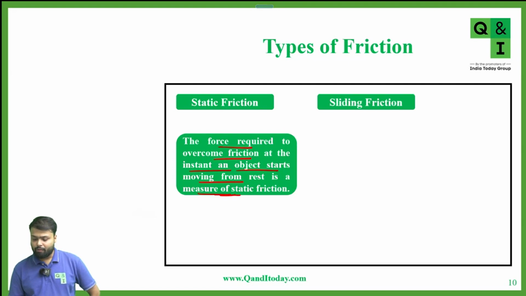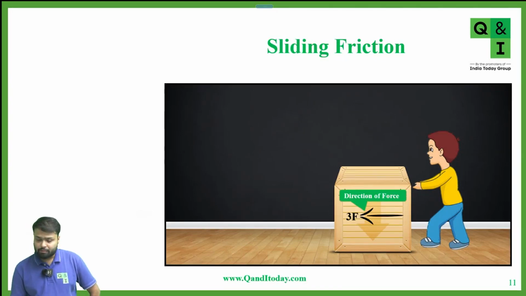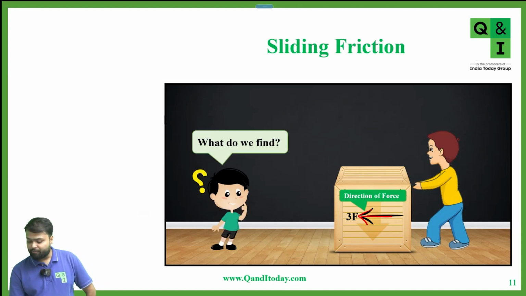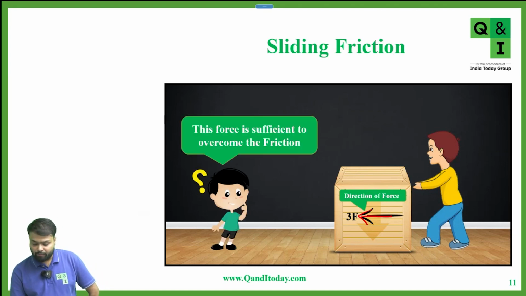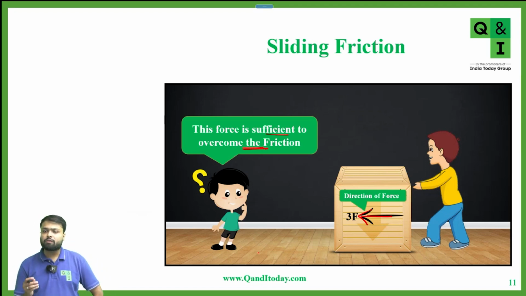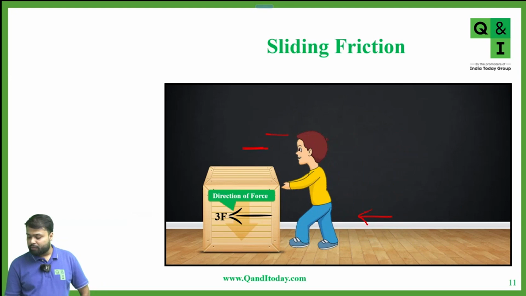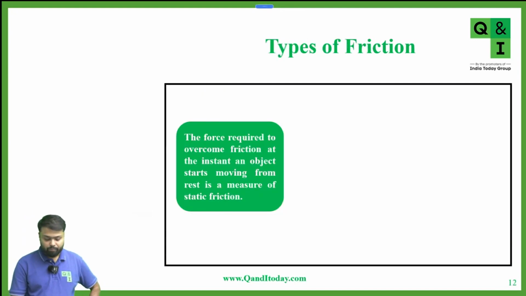Very good. Now we'll see about sliding friction. Now what is sliding friction? Suppose there is the same box. Now on the left side we're applying a force of 3F Newton. The force is sufficient to overcome the friction, and that means this time the block will start moving. Yes or no? Yes, sir. Very good.